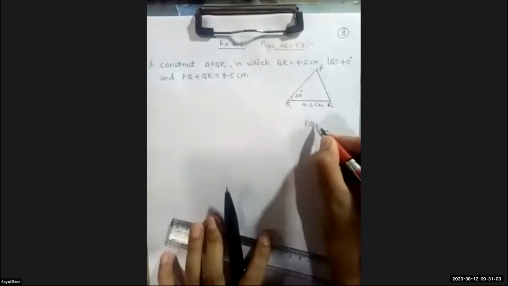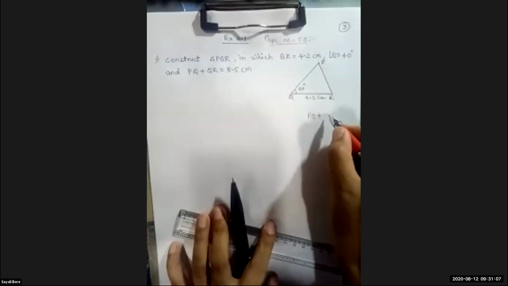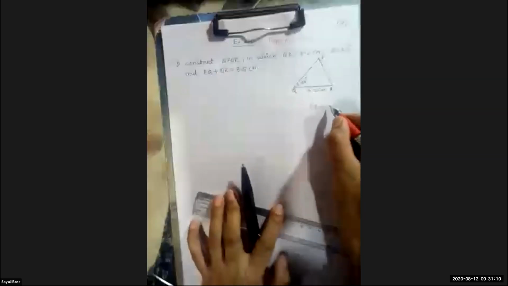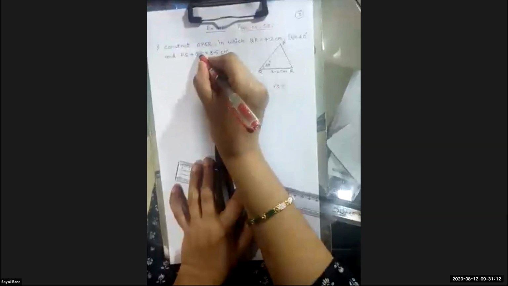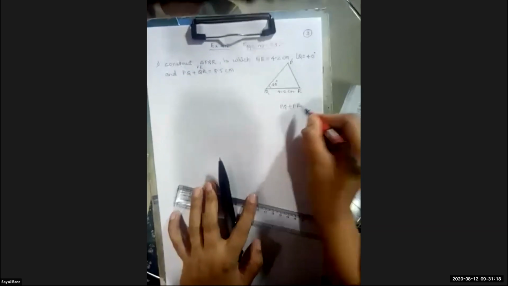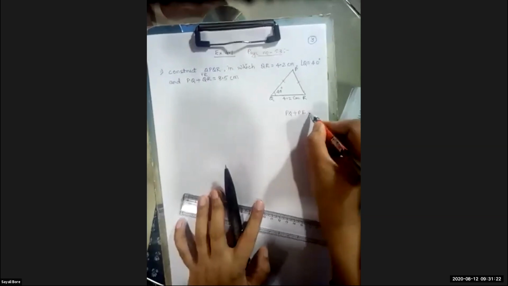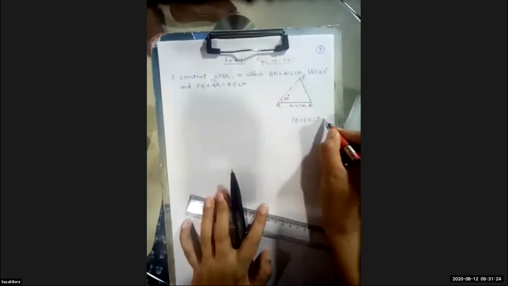Okay. Now here in this case, what is given? PQ plus PR. Sorry, I have written here QR. In the question it is PR. Okay. PR, that is the remaining, is equal to how much? 8.5 centimeter.